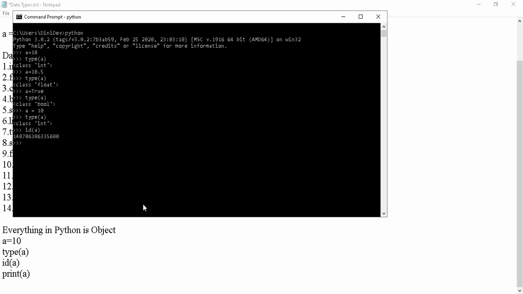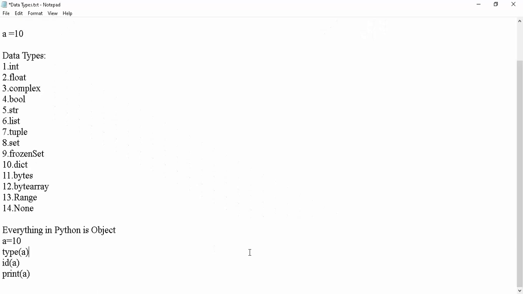This is the address stored in the Python virtual memory. And I need to print the value of a: 10. This is the output. Before starting our data types concept, if we have clarity about these, I can use them repeatedly in our next discussion. Are you clear about this, guys?